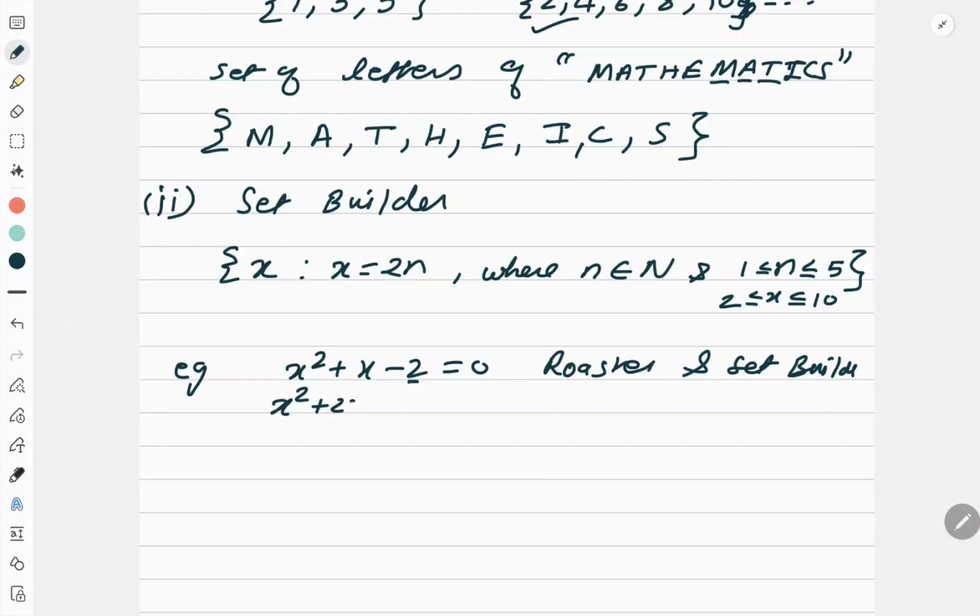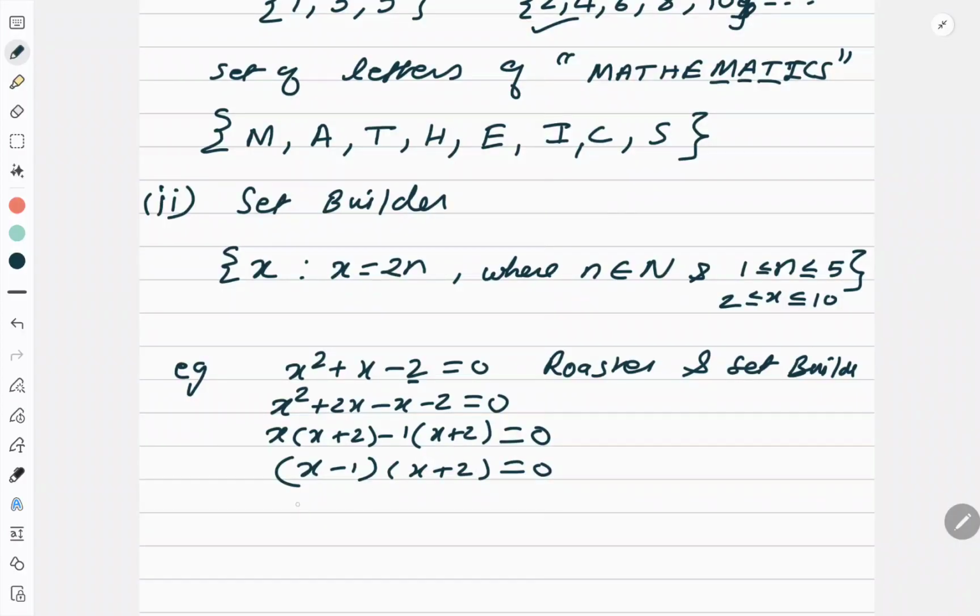So x square plus 2x minus x minus 2 is equal to 0. (x plus 2)(x minus 1) is equal to 0. So x is equal to 1 and minus 2. My roster form is so simple: 1 comma minus 2, and I am done.